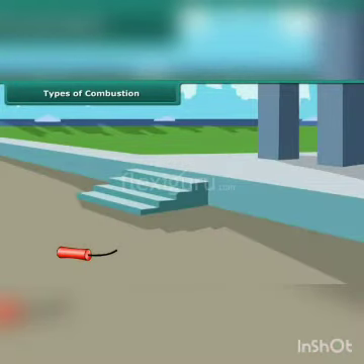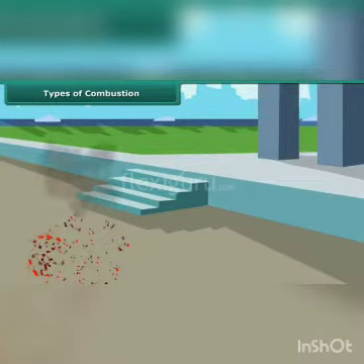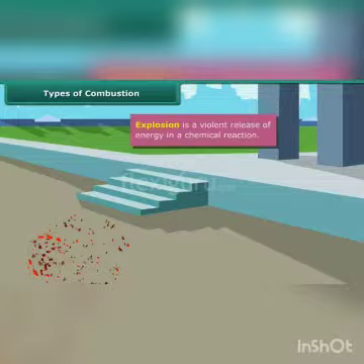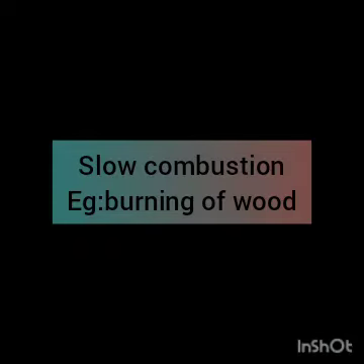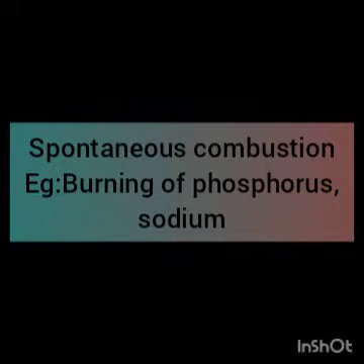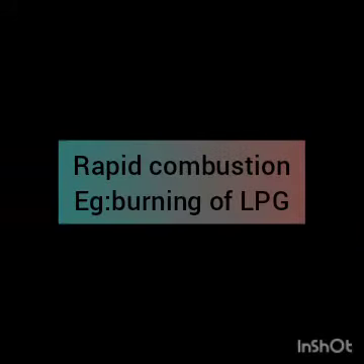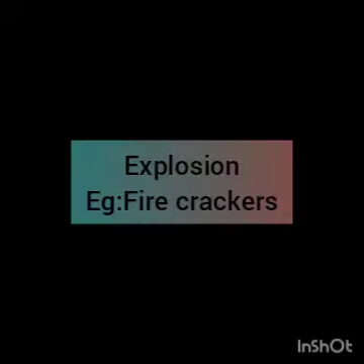The third one is explosion. During an explosion, a huge amount of heat, light and sound is produced. A large amount of gas is also liberated during an explosion. So explosion is also a type of combustion. Slow combustion, burning of wood, spontaneous combustion, rapid combustion and explosion are all different types of combustion.